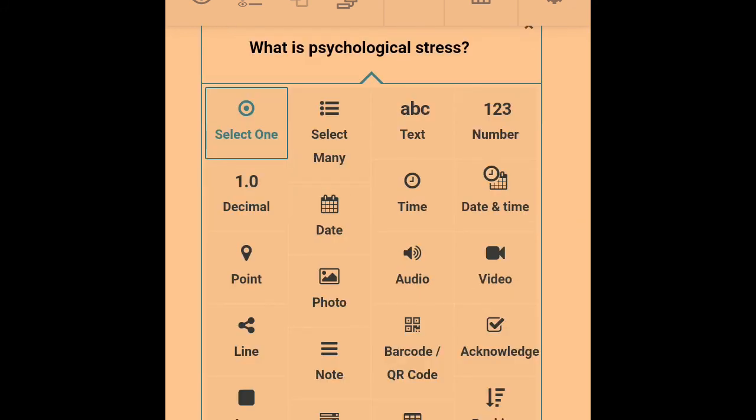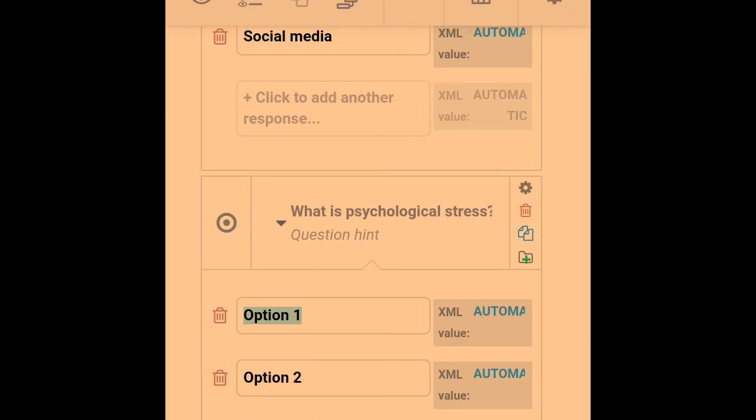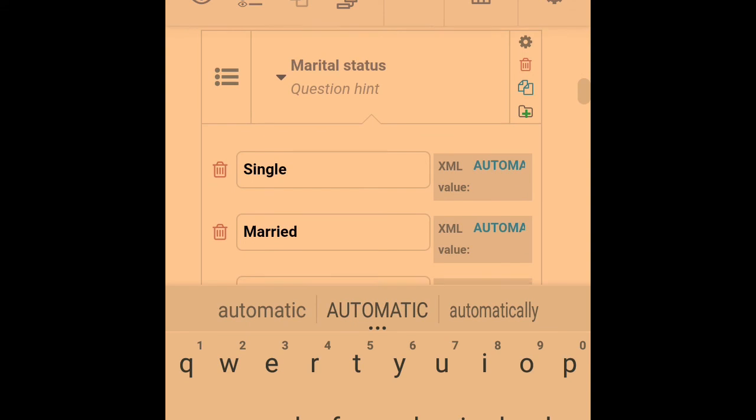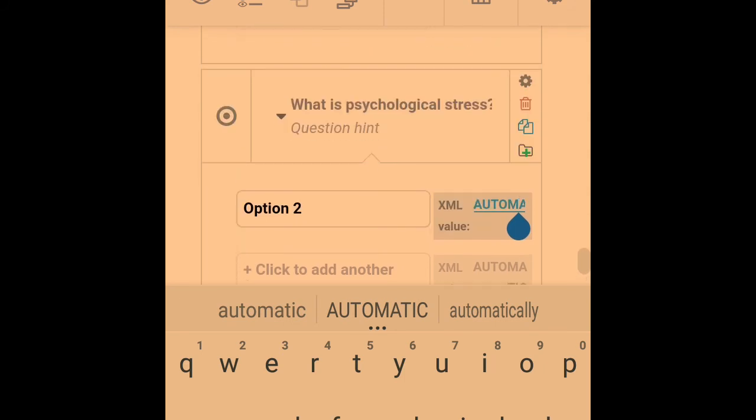All right. So for this, we can have open questions. We call them open-ended questions. Open-ended questions are questions that don't have options, so you give people room to express themselves. For example, if we just write it like, what's psychological stress? You're not giving it options.